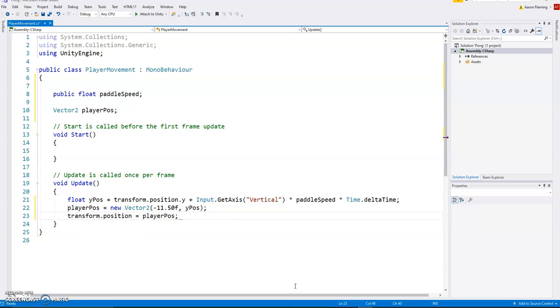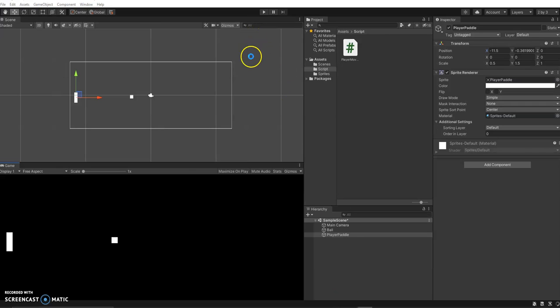Good. All right, let's take a look at this working. So I'm going to save that and go back to Unity. I apologize for my 11-year-old computer here at home. Good, and hit play.